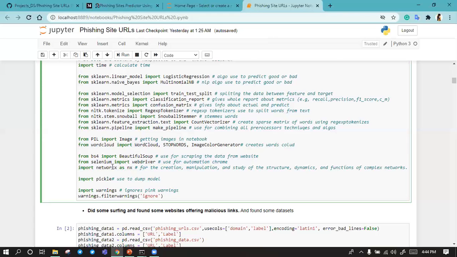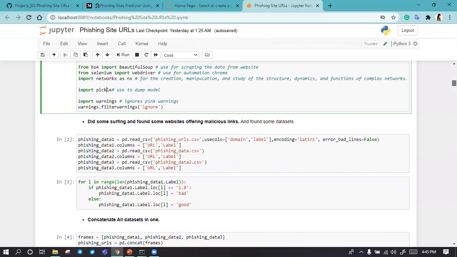So this is Beautiful Soup, used for scraping data from any site. The Selenium WebDriver is used for automating Chrome. And then we have NetworkX. It is used to study and create data structures, dynamic functions, and more. Then we have pickle. Pickle is used to dump the model. Then we have warnings, to ignore the pink warning messages.